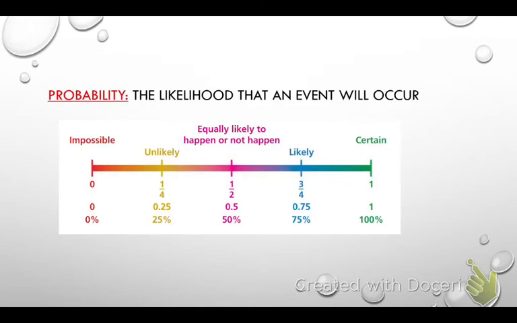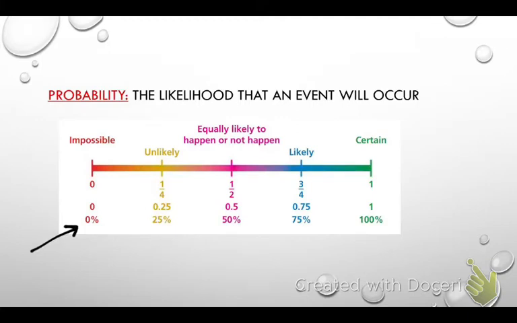Okay, the next thing I want you to do, pull out your red pen one more time, and I want you to fill in the blank with the word probability. So a more definitive definition is the likelihood that an event will occur. So I'm going to talk to you about this specific graph that you see here. Over here on one side, it says it's impossible for something to happen. You can see for that side, it's a 0% chance.